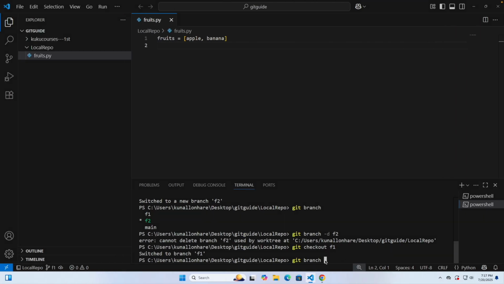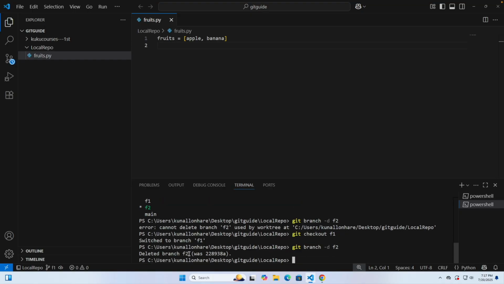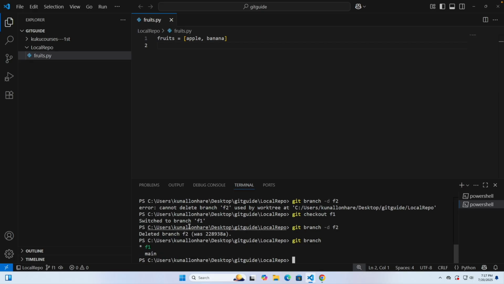So let's say git branch -d and the name of the branch you want to delete, F2. Click on enter. Now you can see deleted branch F2. Now if you check the branches again, we only have F1 and main branch, right? So that's something very great, right?